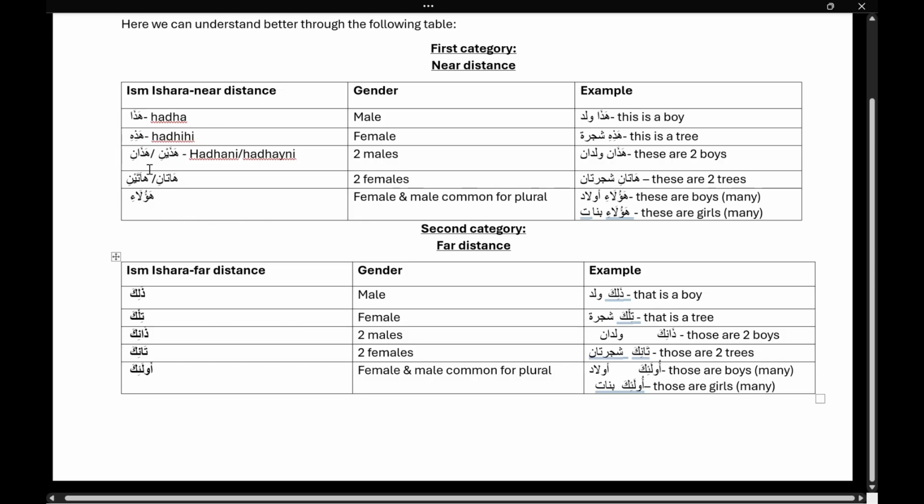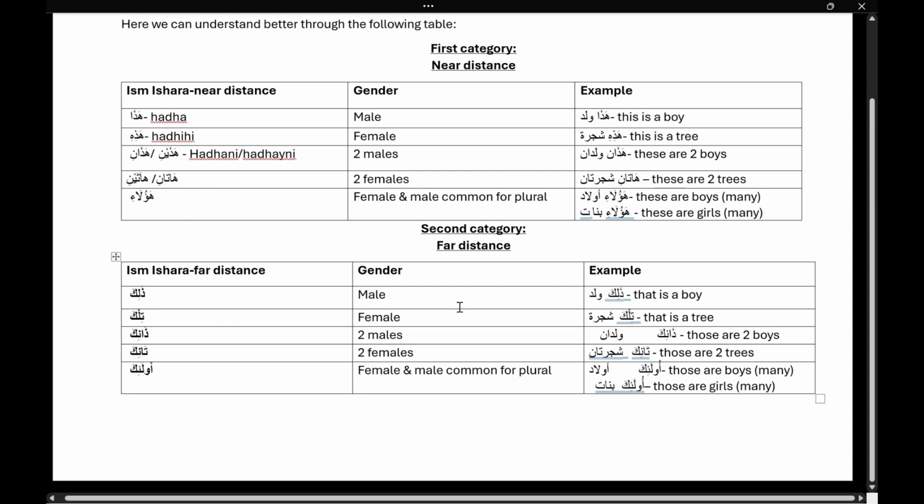And hazani is used basically with nouns where alif noon is present. Okay, and hatani, again ta is there because we are using it for muannas, and usually in muannas ta marbuta is present. Haulai is commonly used for both genders, so there is no problem.